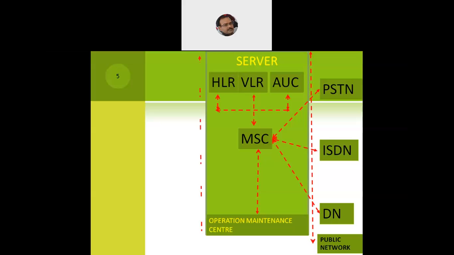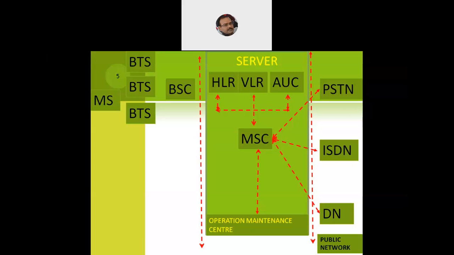Now moving on to the left hand side, we'll have the different components because ultimately the user will come into the picture. Now what will the user be connected to? The user will be connected to the BTS, what we call base transceiver stations, which will further be connected to the BSC, base switching centers. And on the left hand side, we will have the mobile station, which we are actually carrying: the hand phones, the smartphones, the tablets, the PCs, and all other components which can have a SIM, through which we can talk to the other person within the same network or across the network.